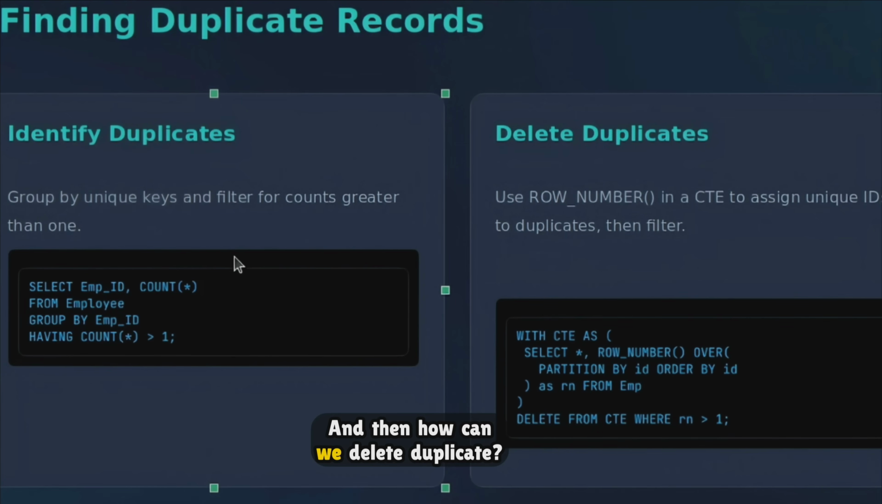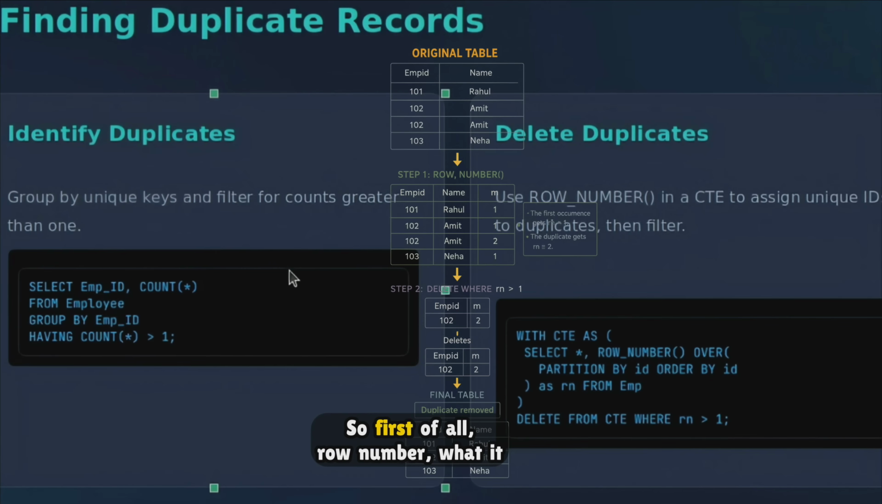And then how can we delete duplicates? So finding duplicates is easy, right? But how do we delete them? We can use a CTE and ROW_NUMBER there. You can see that on the screen as well. So how does it work? We have the original table with us. First of all, ROW_NUMBER will give a row number to each and every row. The first occurrence gets row number 1, the duplicate occurrence will get row number 2. If we have another duplicate with the same data, it will get row number 3.